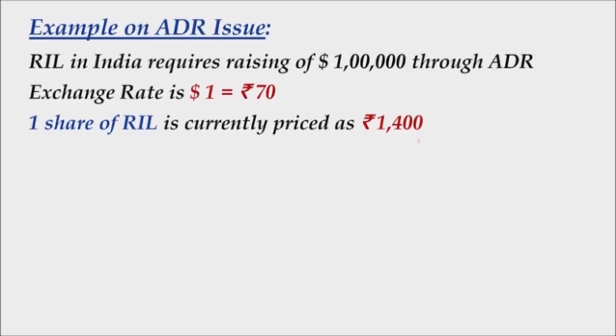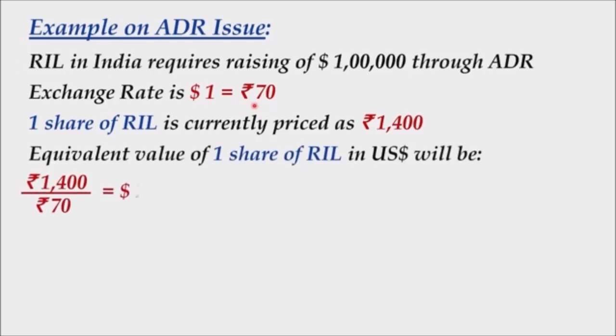So my friends, if you compare these two pieces of information, one share of RIL is worth rupees 1400 and one US dollar is worth rupees 70. So if you link up these two, you can say that the equivalent value of one share of RIL will be rupees 1400 divided by rupees 70 per dollar, which would give you $20.